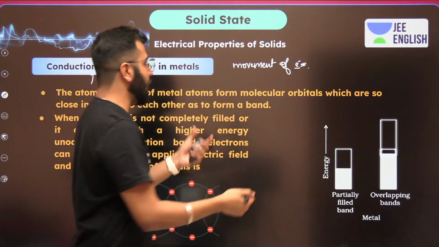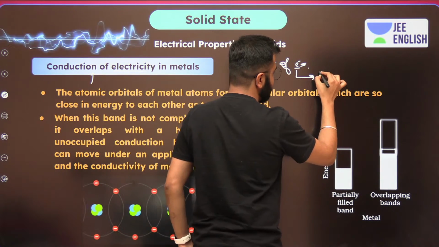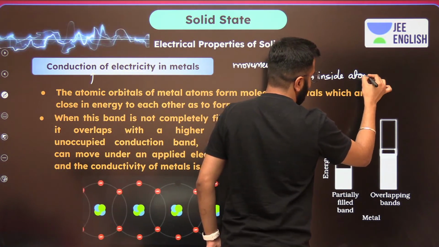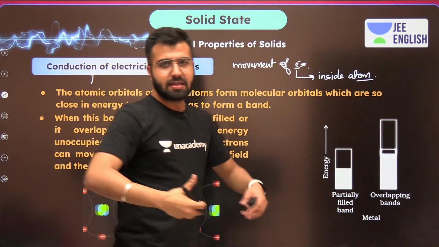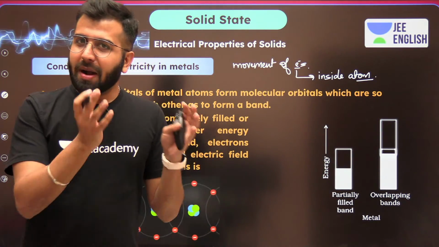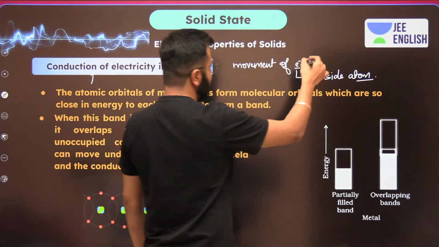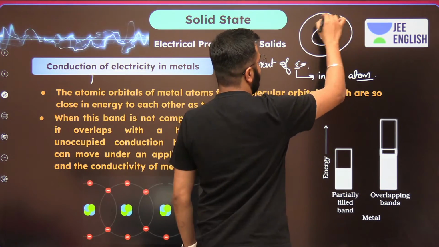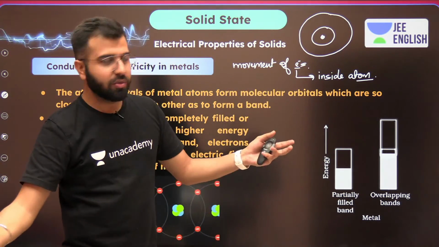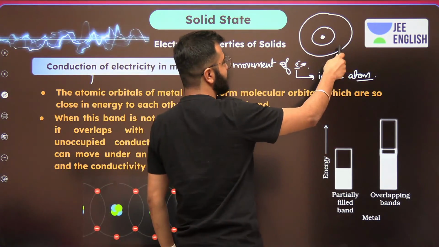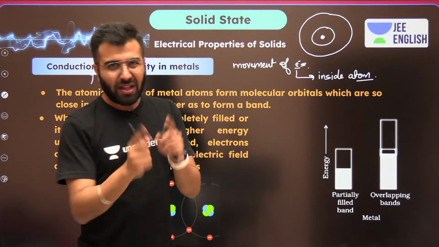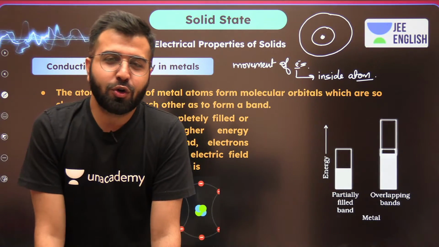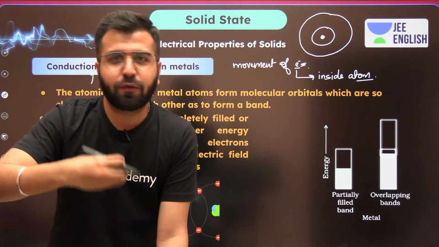These electrons are obviously present inside the atom. But now let me know, if this is the nucleus, this is shell number 1, this is shell number 2, or maybe let's not say shell number 1 and shell number 2. Let's say this is the inner shell, this is the outer shell. Which electrons will be eligible to participate or to just flow?